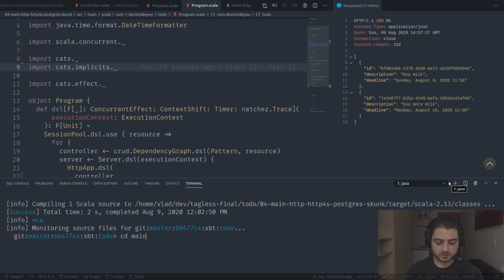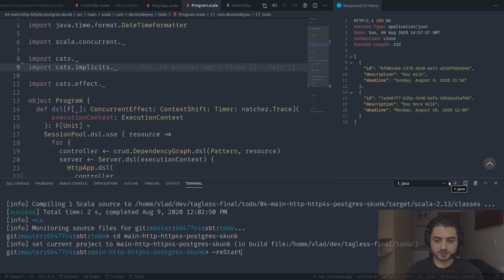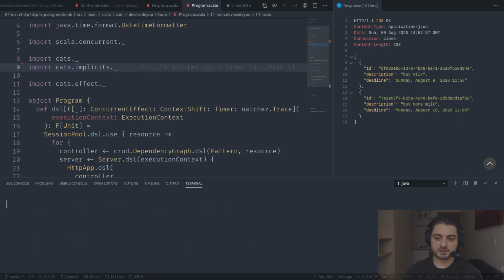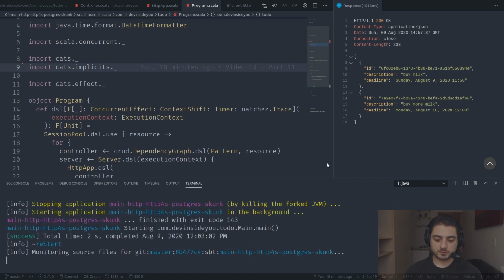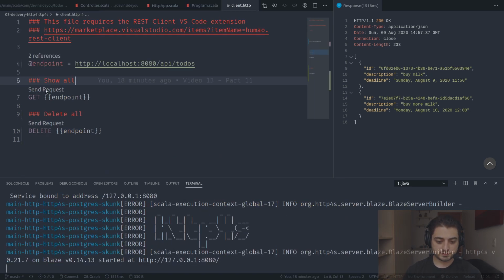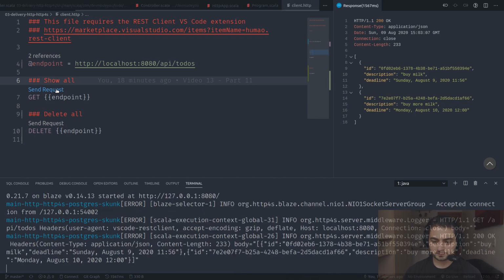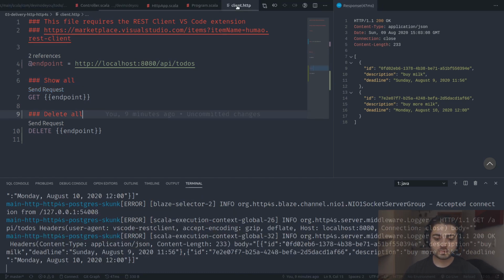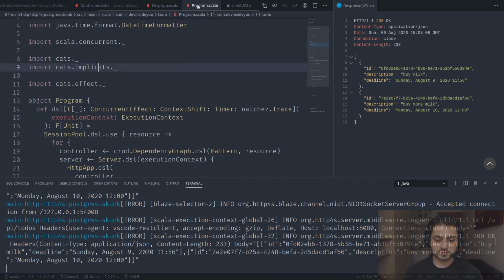Let's go back to main http-http4s Postgres skunk. Let's restart it and see if it's still working. Client show all, and yeah, it still works exactly the same. We're not going to do delete. So yeah, we're pretty much done with all the improvements.